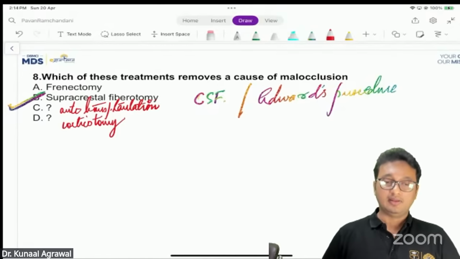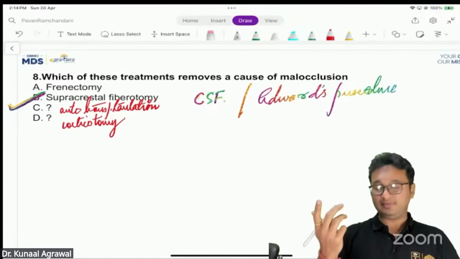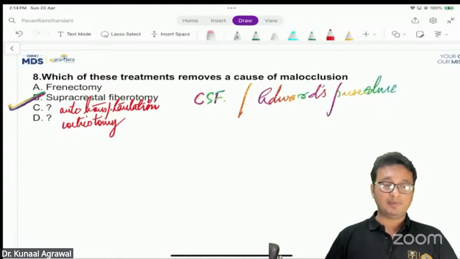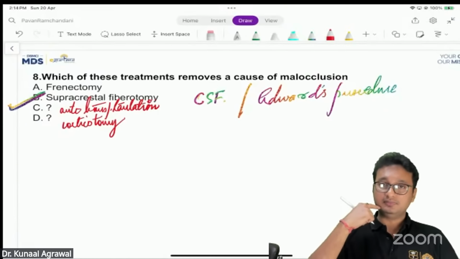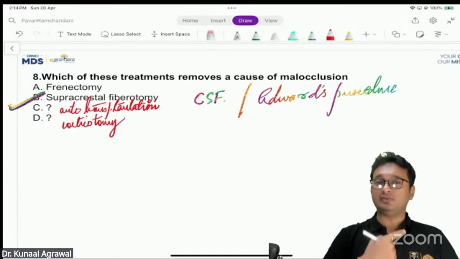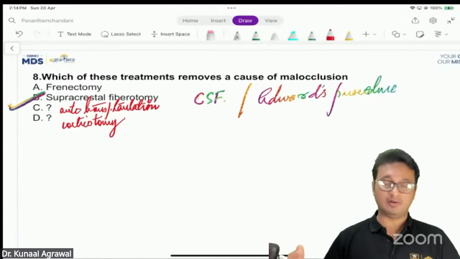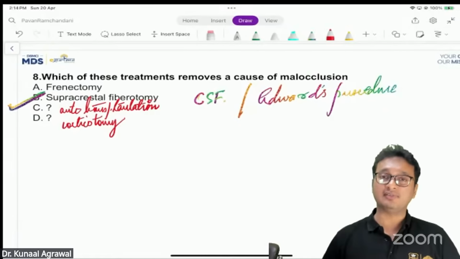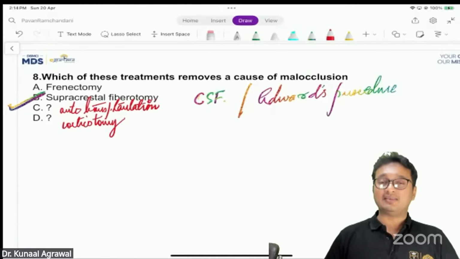For example, if the patient has lost the upper central incisor in an accident, the lower second premolar can be transplanted into that space, followed by reshaping or putting a crown to match the contralateral central incisor. That is autotransplantation.